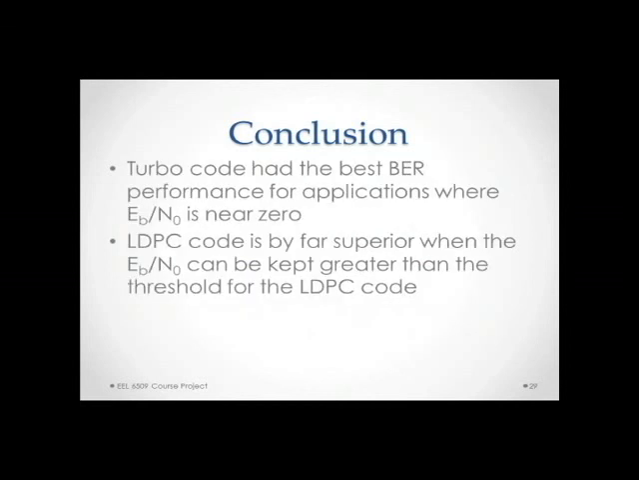In conclusion, the turbo code had the best BER performance for applications where Eb/N0 was near 0 or very low. However, the LDPC code is by far superior when the Eb/N0 can be kept greater than the threshold for the LDPC code.